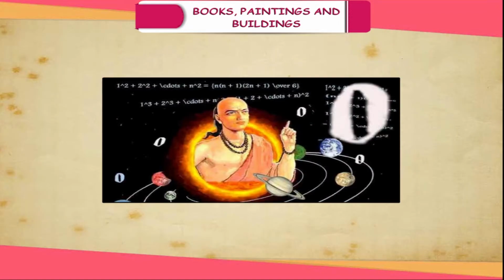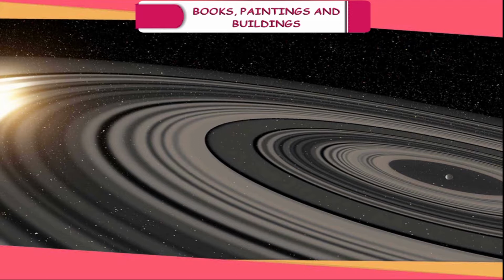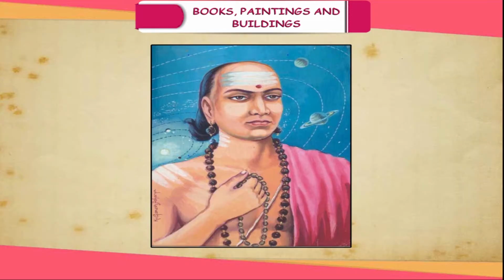Aryabhat, the famous astronomer of the ancient period, wrote Aryabhatiya, which contains astronomical and mathematical theories. He gave an accurate value of pi. He calculated the length of the solar year and believed that Earth is a sphere and rotates on its axis. He also showed that eclipses were caused by the shadow of the Earth and Moon. Another astronomer, Varaha Mihira, wrote Pancha Siddhantika.